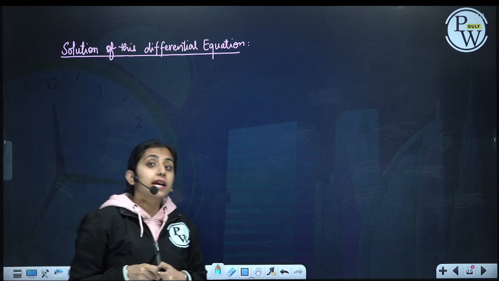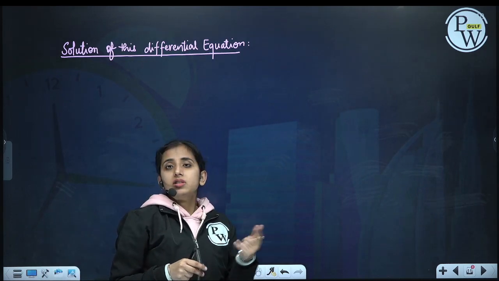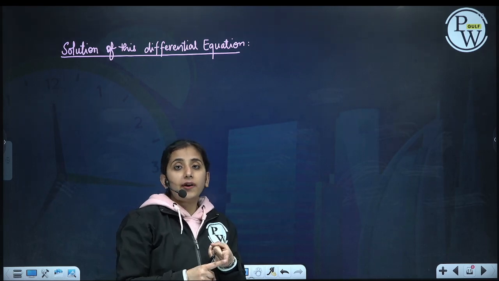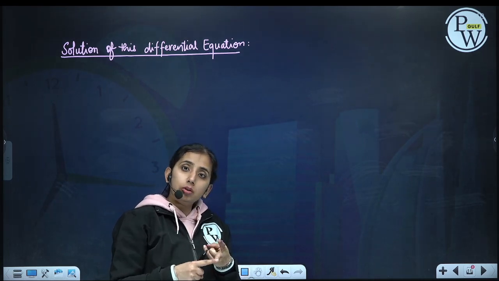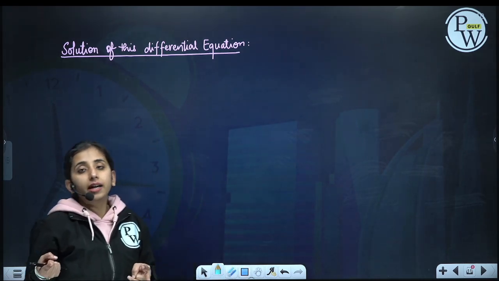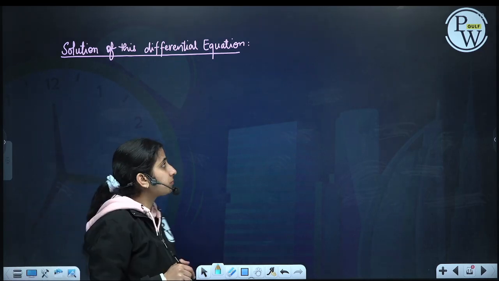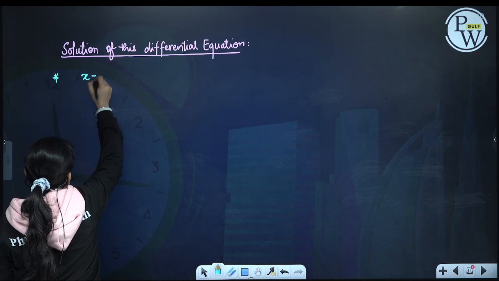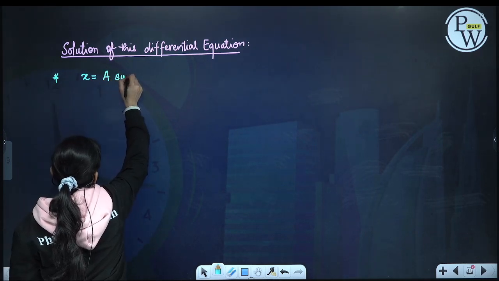How can we check whether this is a solution to this differential equation or not? We will put it in the equation. If it satisfies, like left hand side is equal to right hand side, then we will get it as a solution. So x is equal to a sine omega t.